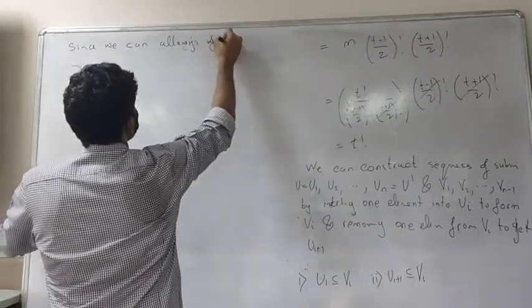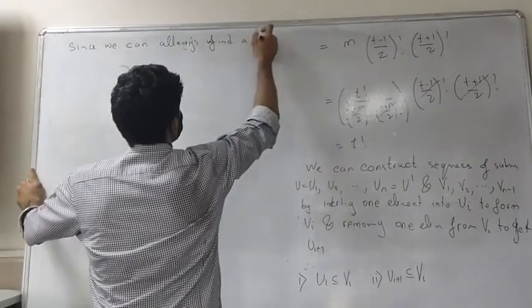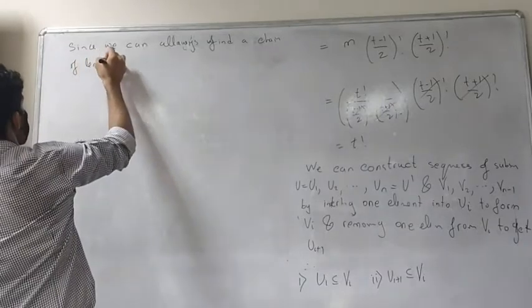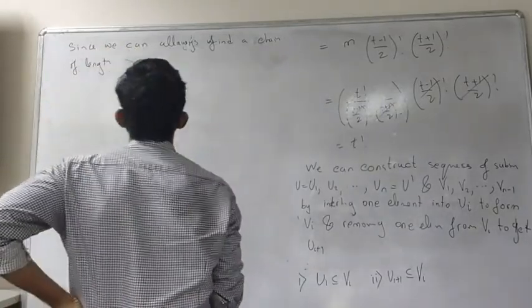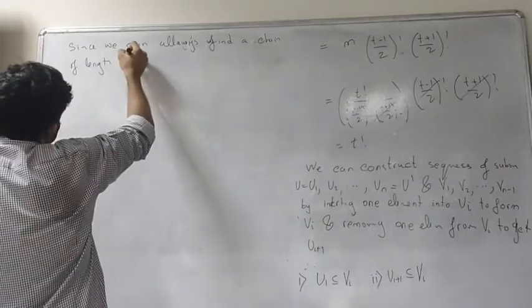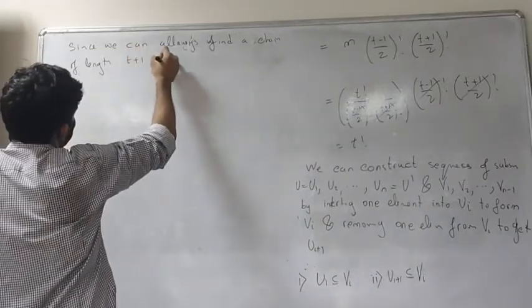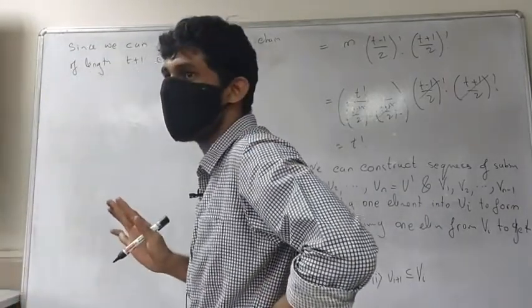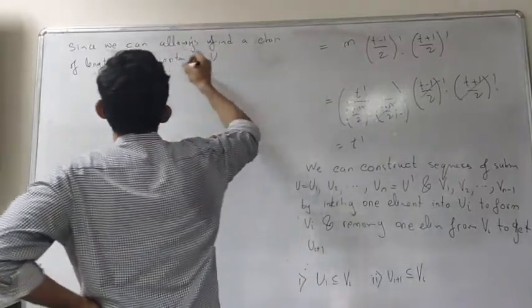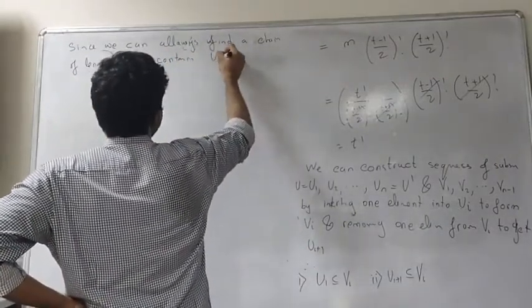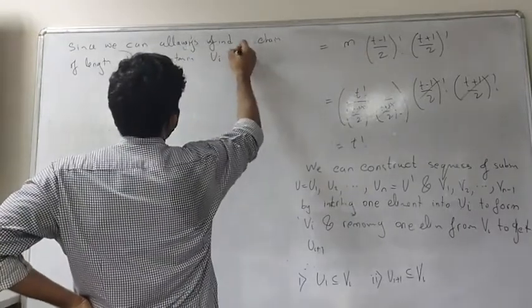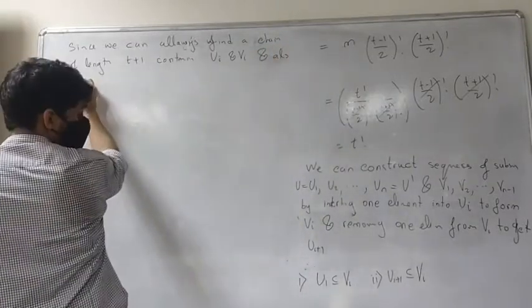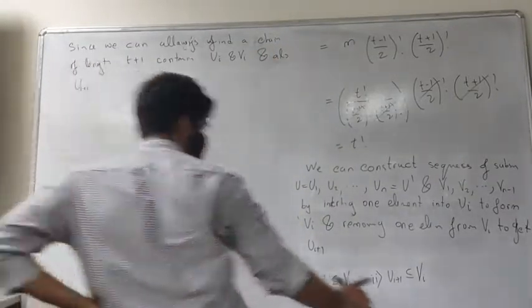Find a maximal chain of length t plus 1, in fact I can always do it for containing Ui and Vi, and also Ui plus 1, because there's just a difference of one element here.